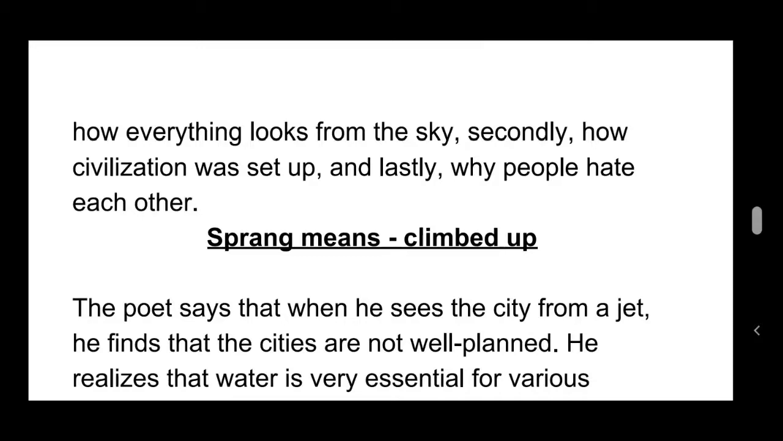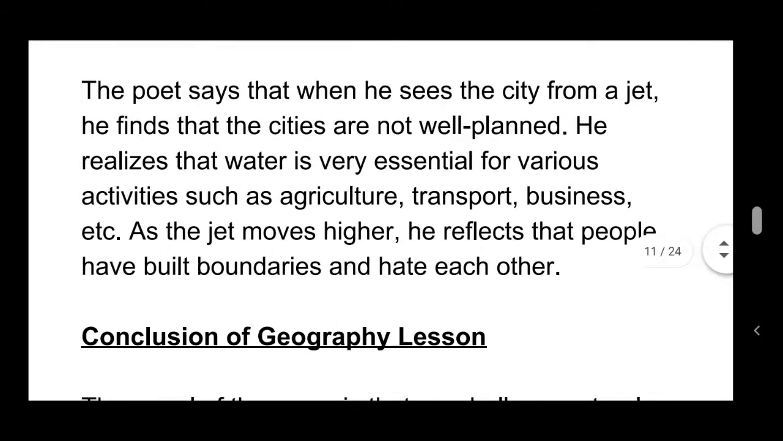Sprang means climbed up. The poet says that when he sees the city from a jet, he finds that the cities are not well planned. It looks haphazard. He realizes that water is very essential for various activities such as agriculture, transport, business, etc. As the jet moves higher, he reflects that people have built boundaries and hate each other.